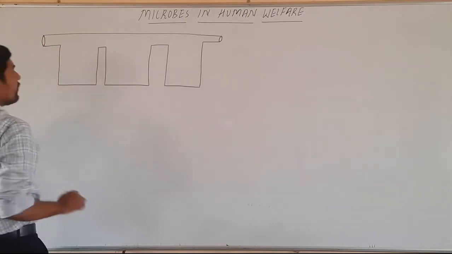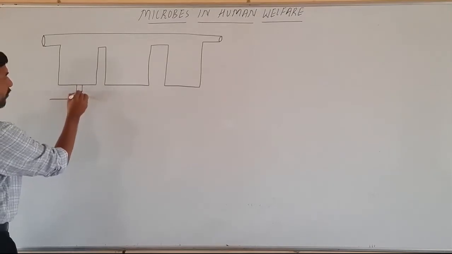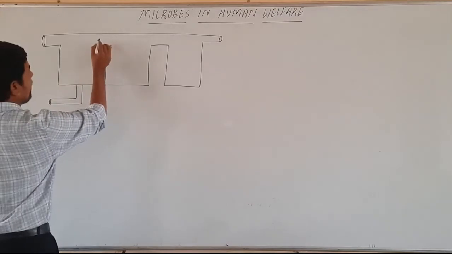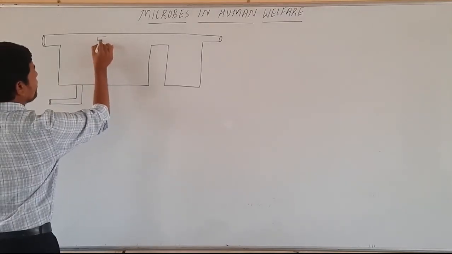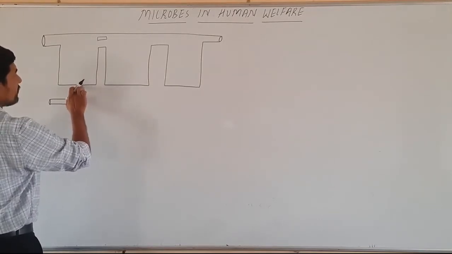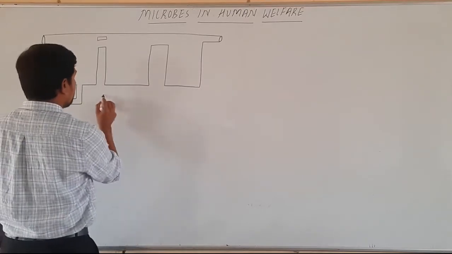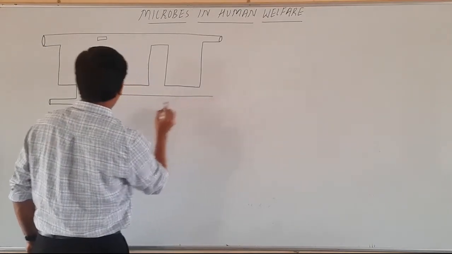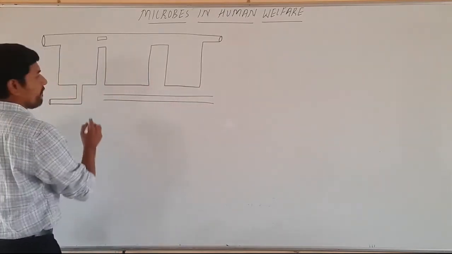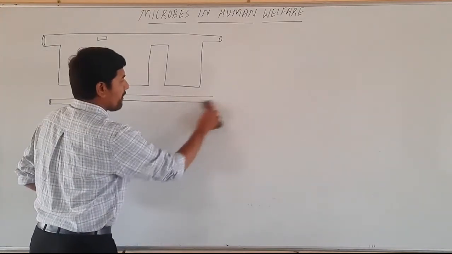Now this is one model. This is an outlet. This is the first tank, which we call the primary tank. It's a primary tank. Here we have one more outlet pipe.